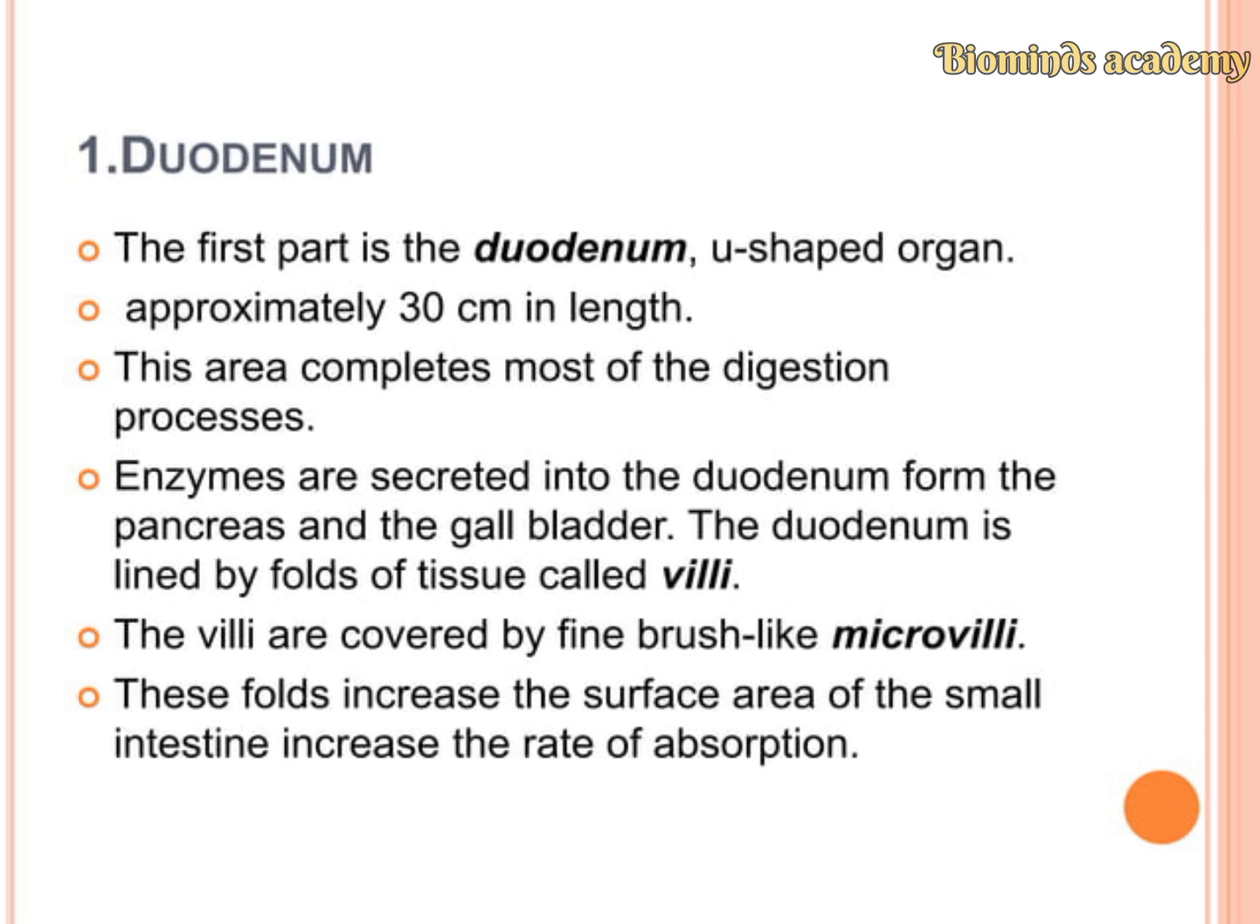This area completes most of the digestion process. The enzymes are secreted into the duodenum from the pancreas and the gallbladder. The duodenum is lined by folds of tissue called villi, and the villi are covered by fine brush-like microvilli. These foldings help increase the surface area of the small intestine to increase the rate of absorption of the nutrients.